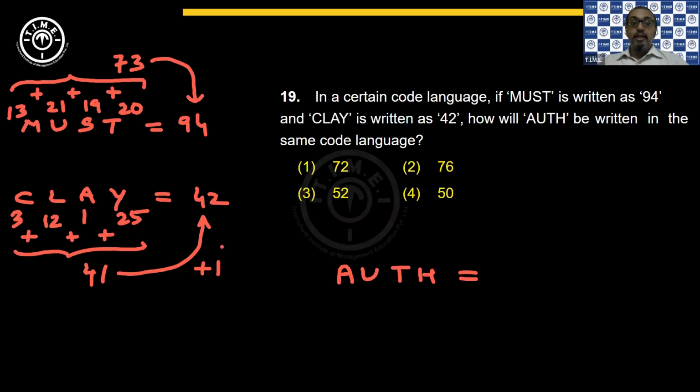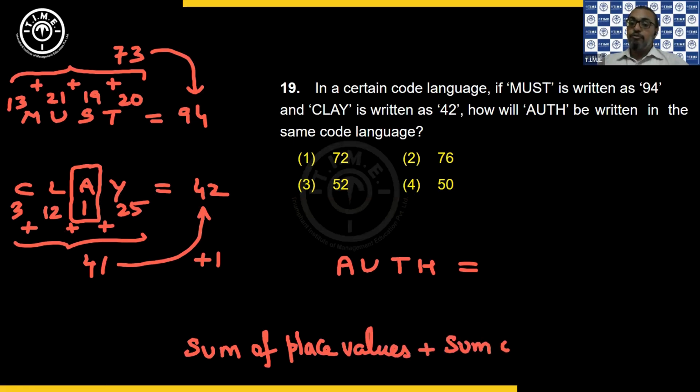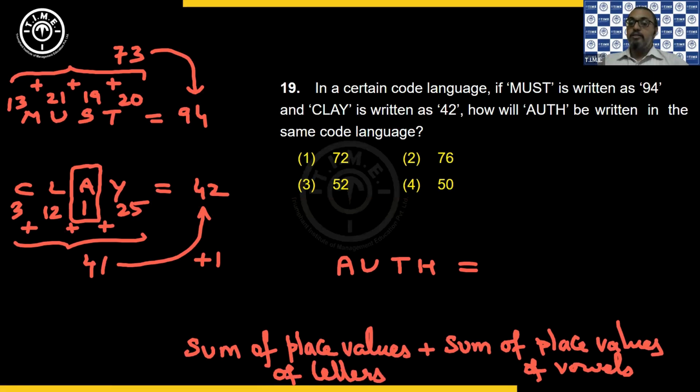It is about, look at specifically A. Why have I singled out A? Because A is a vowel. So the logic is sum of place values plus sum of place values of vowels. So first is sum of place values of the letters. You take all the letters, you add, and then additionally you are going to add the place values of vowels